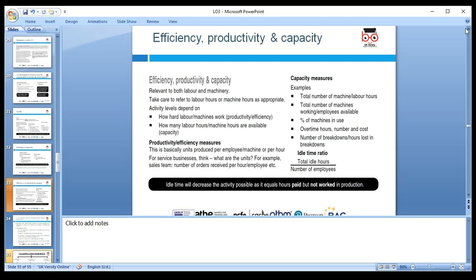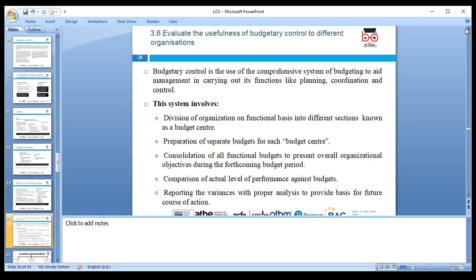Yes, what is the capacity we have, how much capacity we use, how much is the idle time, which means the time which was wasted and not productive. So we need to make sure we make the time productive. That's what we need to make sure of. So anybody any question?